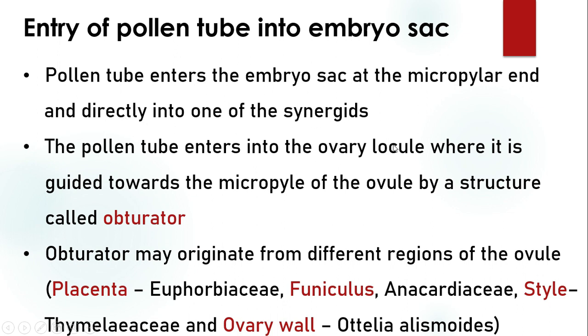Before that, the pollen tube enters the ovary locule, where it is guided towards the micropyle of the ovule by a structure called the obturator. The obturator is a special kind of tissue which originates from different regions. For example, it can arise from the placenta, funiculus, style, or ovary wall. It guides the pollen tube towards the micropyle region.